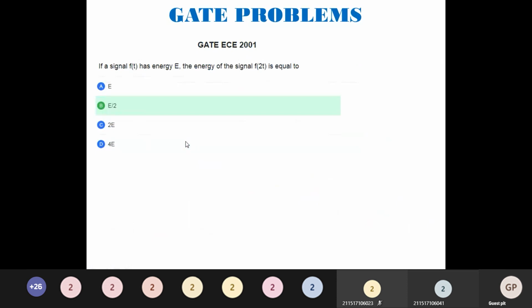If a signal has energy E, the energy of the signal x of 2t is equal to what? So what property? Scaling property. What does the scaling property say? The Fourier transform of x of a t is x of omega divided by modulus of a, or 1 over modulus of a times x of j omega. The same concept you can apply here. So we will have energy divided by 2.